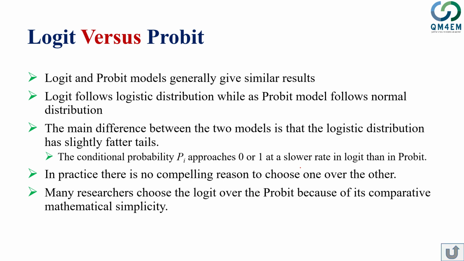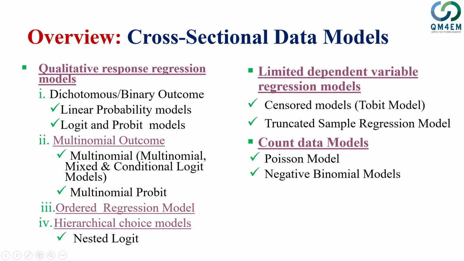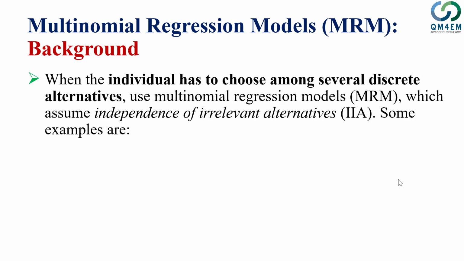Okay, so the background of logit and probit has been discussed in pretty much detail. Let me go back to the main slide, where we had the overview of all the cross-sectional models. Now that we have covered the logit, probit and linear probability models, let me move to the multinomial outcomes model. That's the second category of qualitative response regression models. So, multinomial regression models, the background: this is the extension of the binary choice model which we have just discussed.